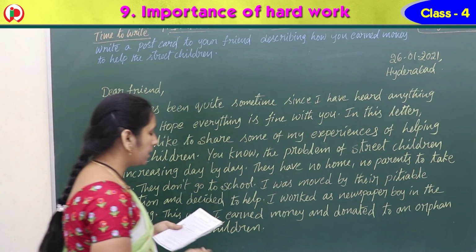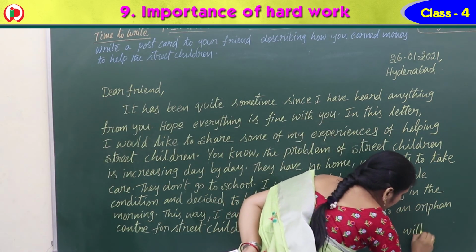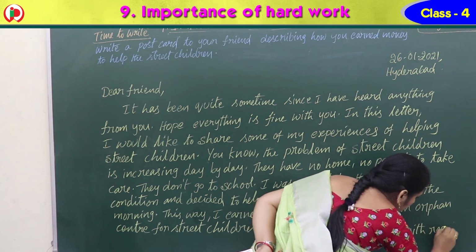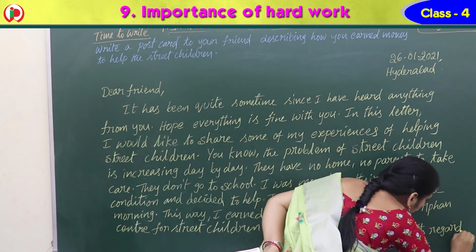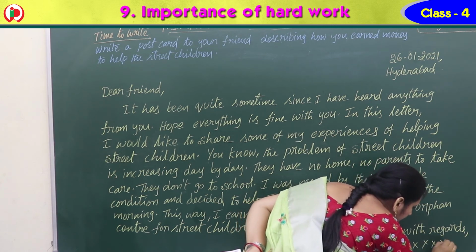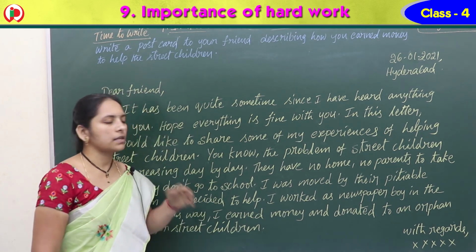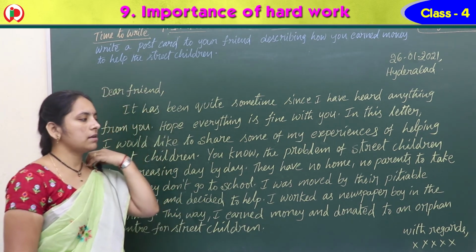So you have written, that's why here you should write with regards. In the last you should write with regards, comma. You do your signature, or in the exam we cannot write your name, no? That's why give cross marks like that, instead of your name.